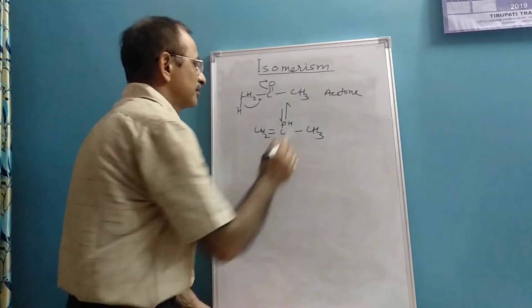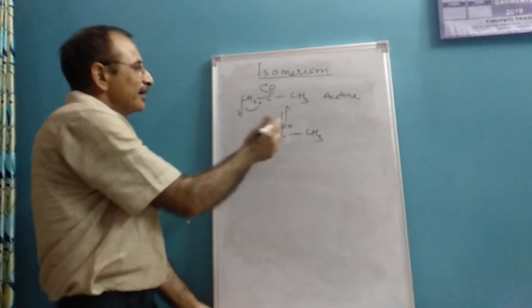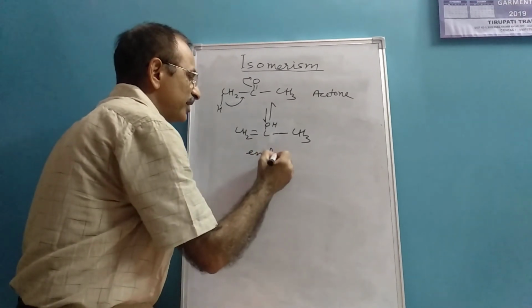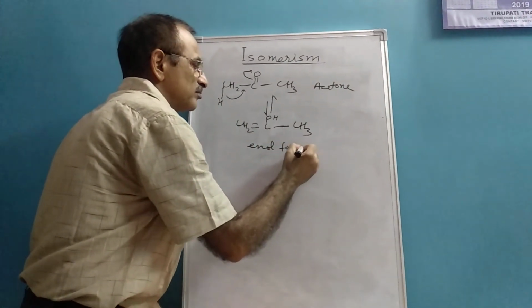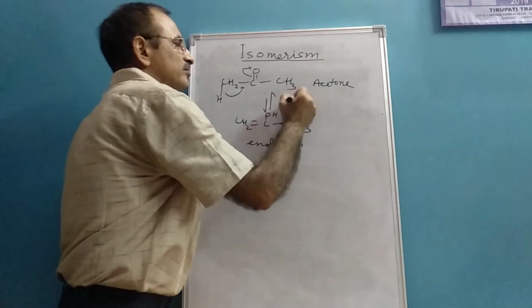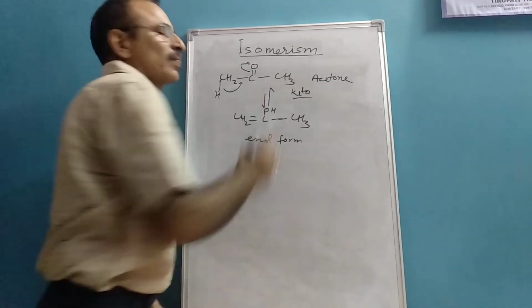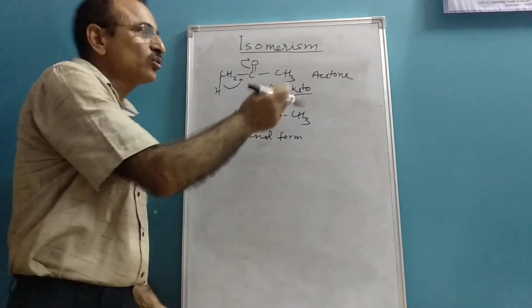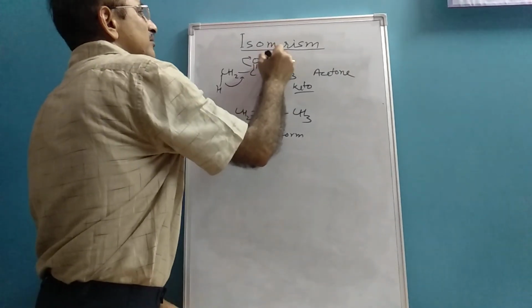This is called the enolic form, enol form, and this is the keto form. Therefore, this tautomerism is also known as keto-enol tautomerism.